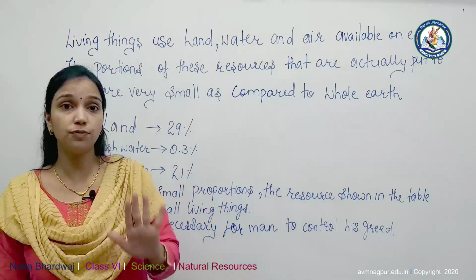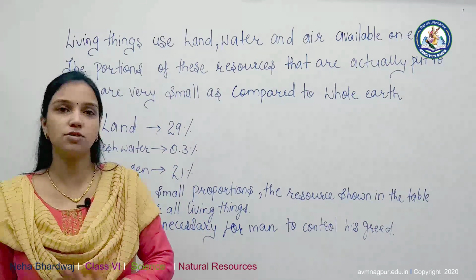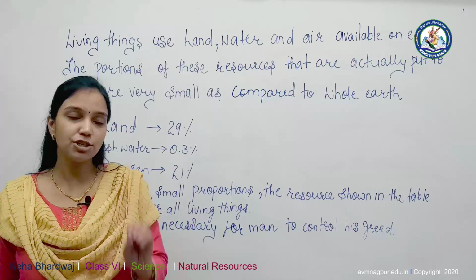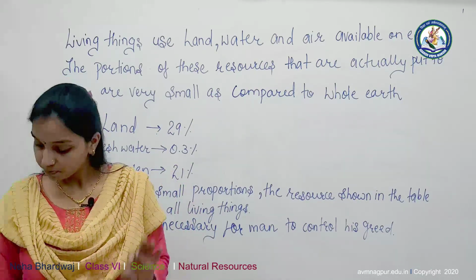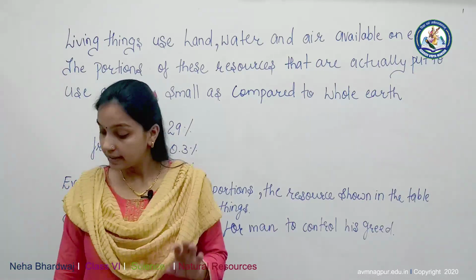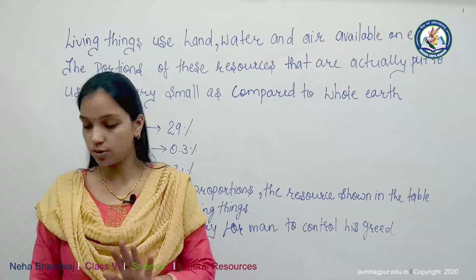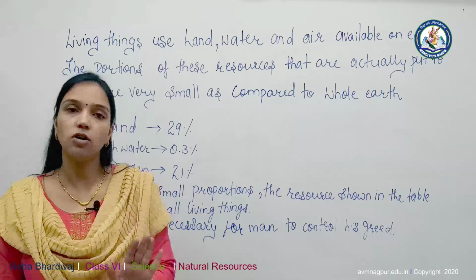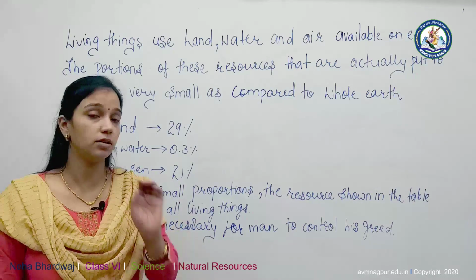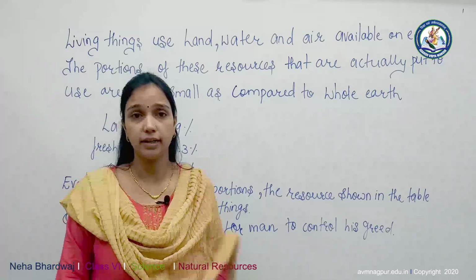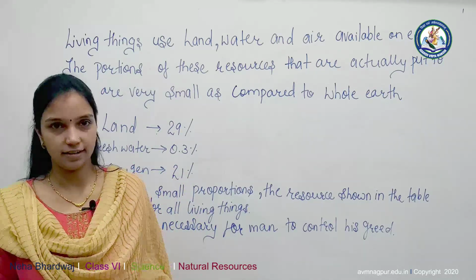These resources fulfill our needs, but if man has greed, it is not enough. So we should use these natural resources carefully, with the awareness that they are meant for all living things and not just for mankind. So show your care and keep your air clean. Thank you.